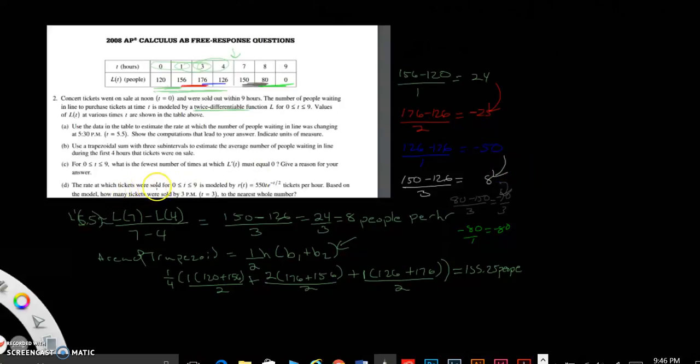Part D. The rate at which tickets were sold for 0 ≤ t ≤ 9 is modeled by R of t equals this function over here, tickets per hour. Based on the model, how many tickets were sold by 3 p.m., to the nearest whole number? Very easy question. You just integrate R(t) dt from 0 to 3. Take out your TI-89, type it in, and you should get about 972.784. So 973 tickets were sold by 3 p.m.